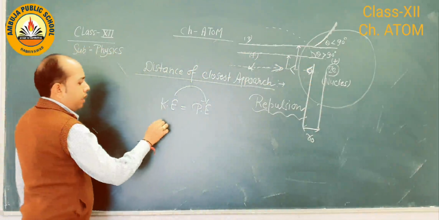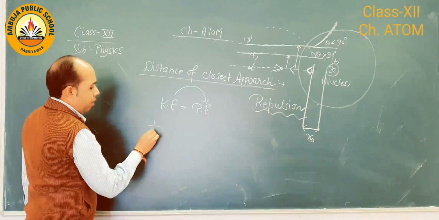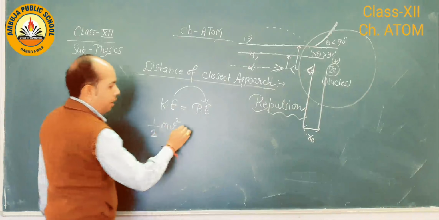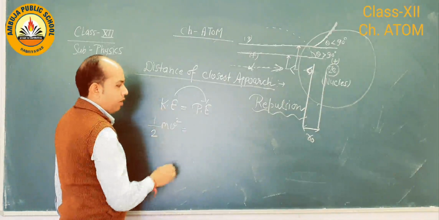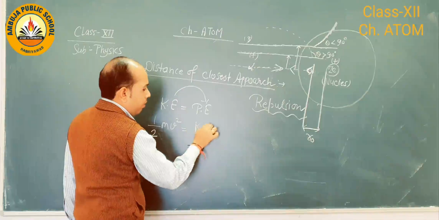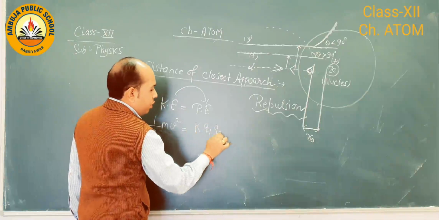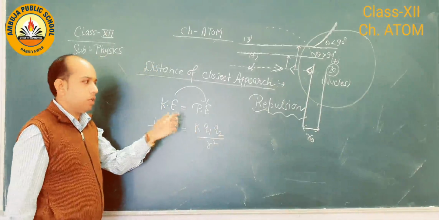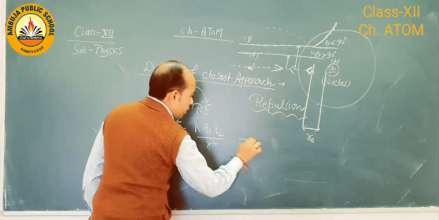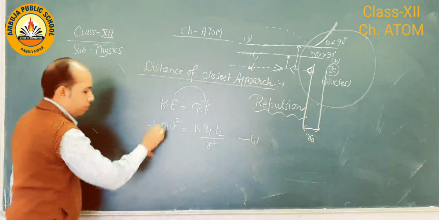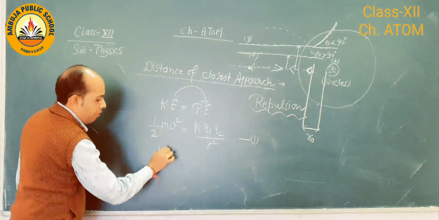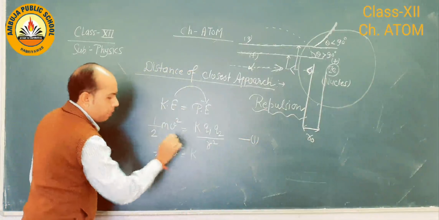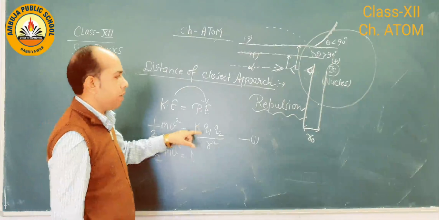As we know, kinetic energy is defined by half mv square, and this equals the potential energy, k q1 q2 upon r, from the chapter on electrostatics. If you put in the values, half mv square is the kinetic energy, k is the constant, q1 is the charge of the first particle.